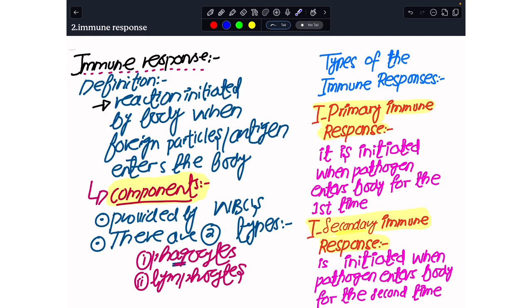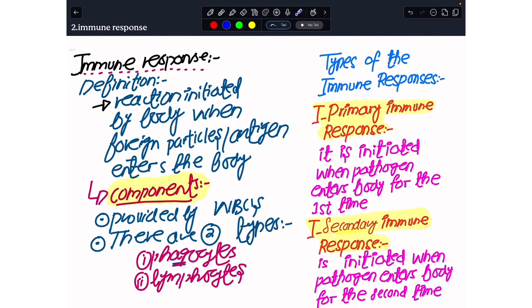Those who recovered from COVID, later when they got COVID again, recovered more easily, because now when COVID was attacking our body for the second time, my body or your body would be initiating the secondary immune response. So the primary immune response happens first when the pathogen enters for the first time, and the secondary immune response is initiated whenever the same pathogen gets an entry into the body for the second time.